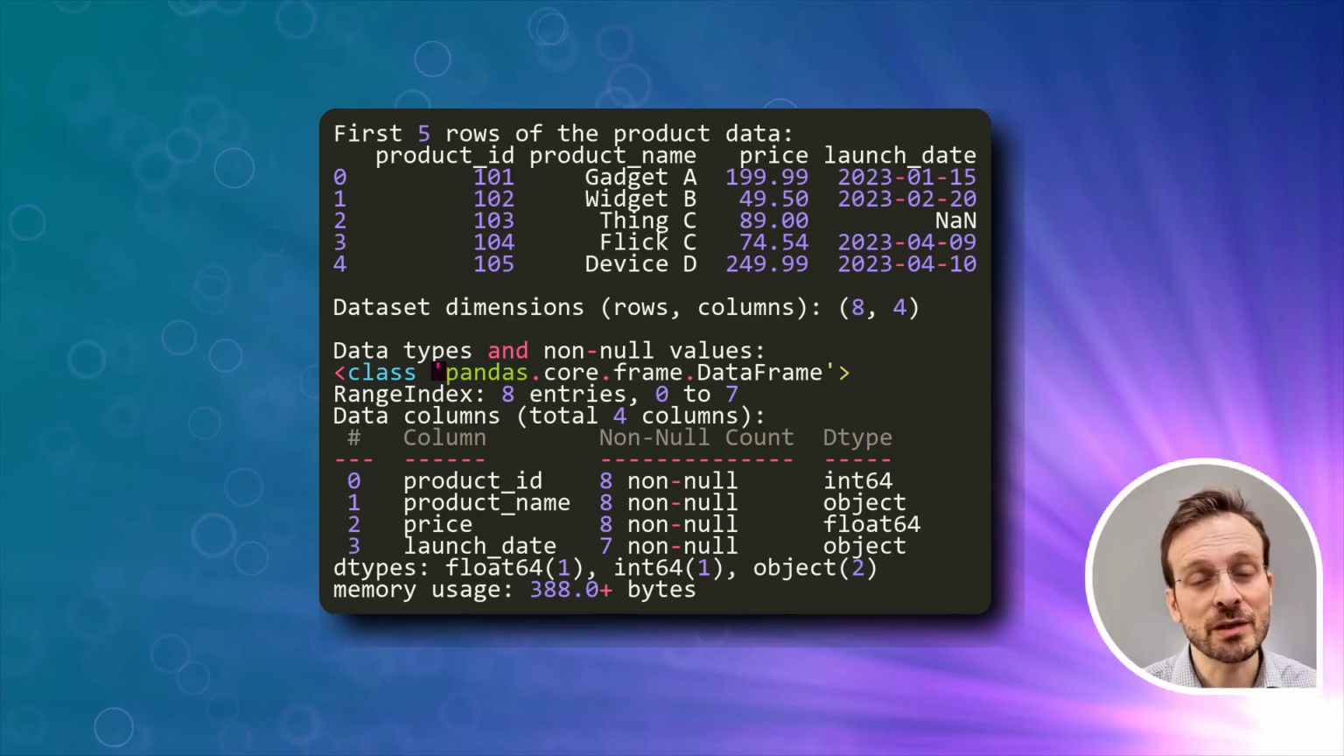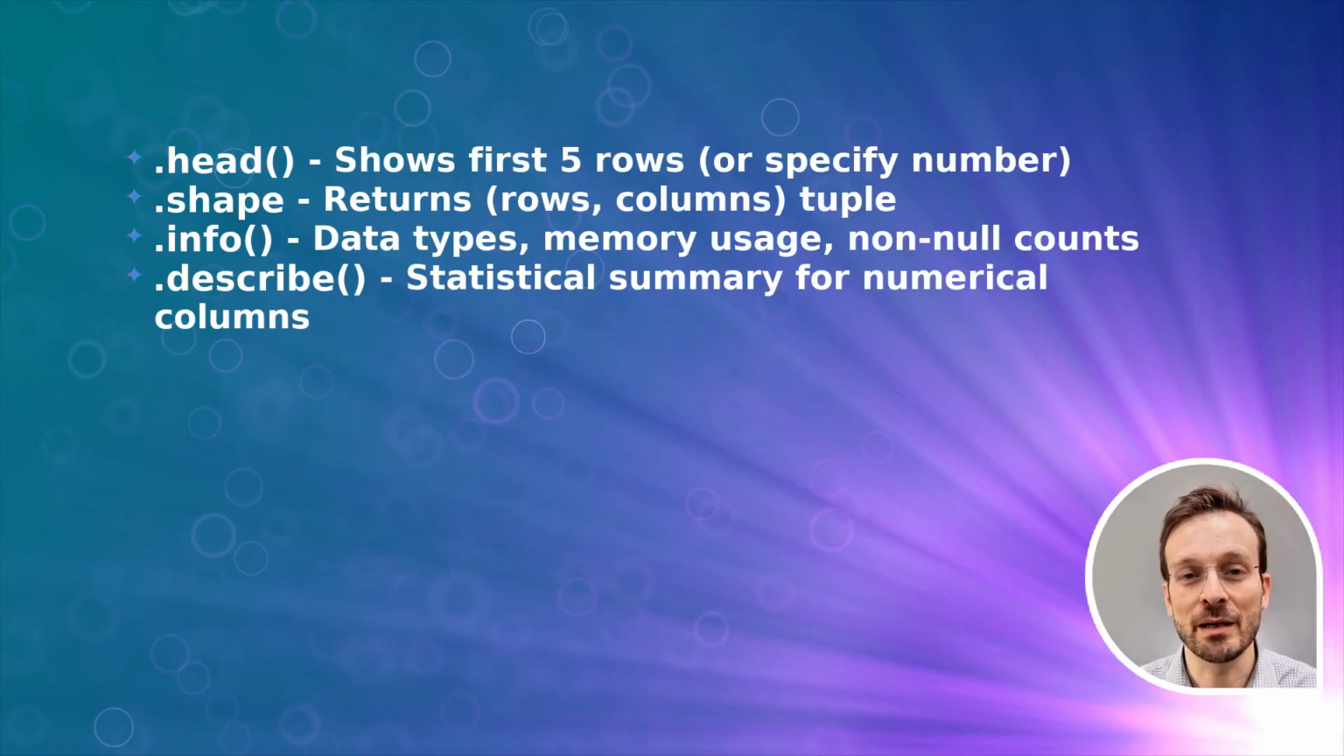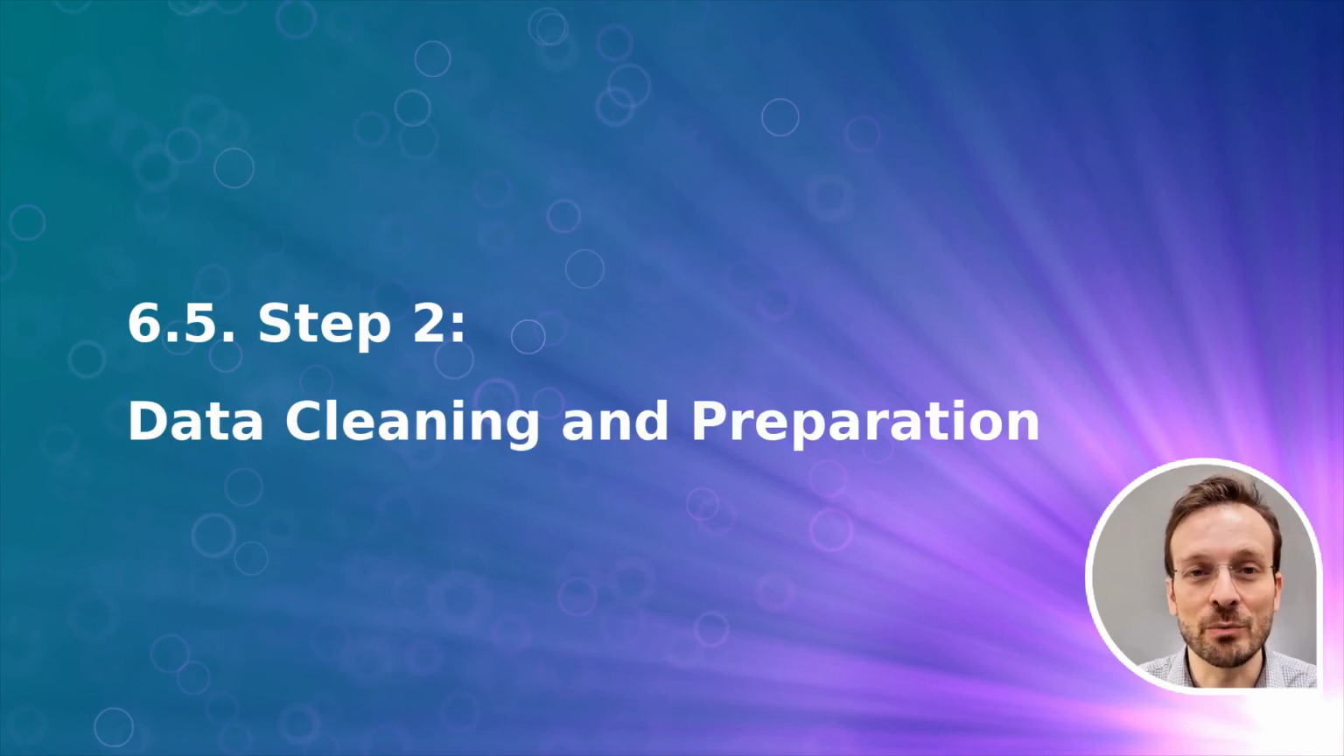Here's what that output looks like. You can see our product data with product IDs, names, prices, and launch dates. The dataset has 8 rows and 4 columns, and we can see that the launch_date column has 1 missing value. Remember these key exploration methods. .head shows the first rows, .shape gives you dimensions, .info provides data types and memory usage, and .describe gives statistical summaries for numerical columns.